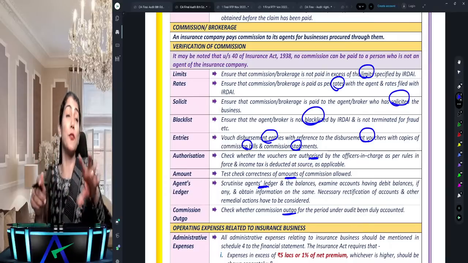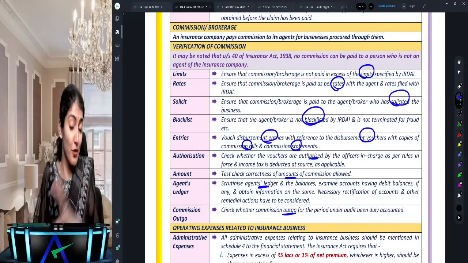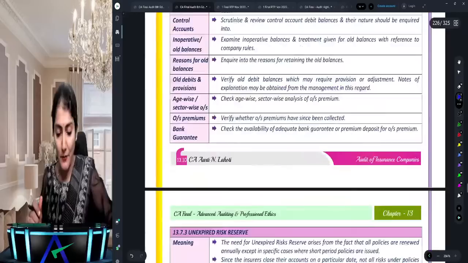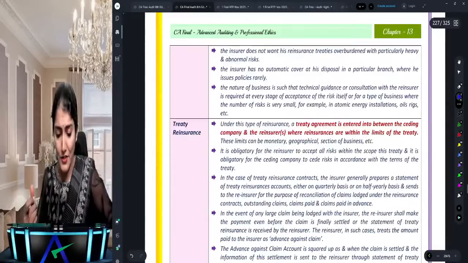Why am I showing this to you over here? The points are different which you need to write for commission of a life insurance agent and for a general insurance agent. Anyways, we come to one or two other questions.